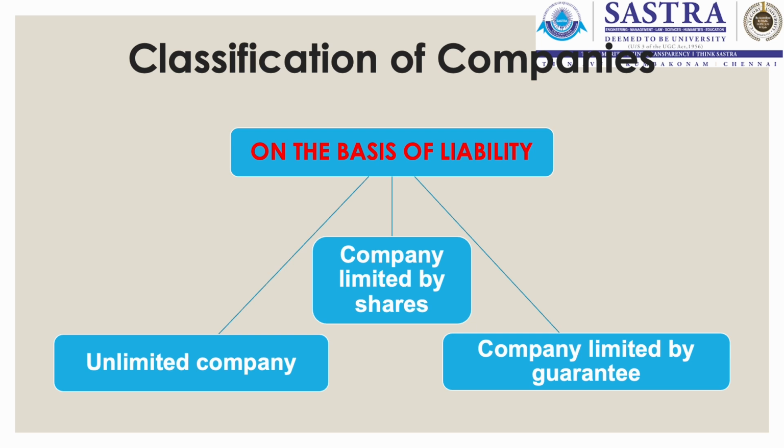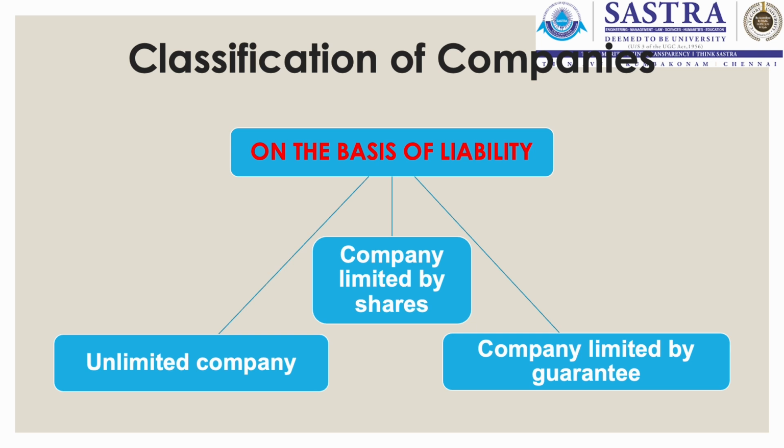If we look at the liability of the members under company limited by guarantee, here the liability of the members is limited to the amount that the members guarantee in the memorandum of association, and this liability will occur only when the company goes for its winding up.